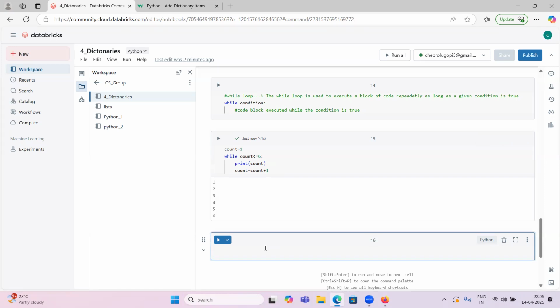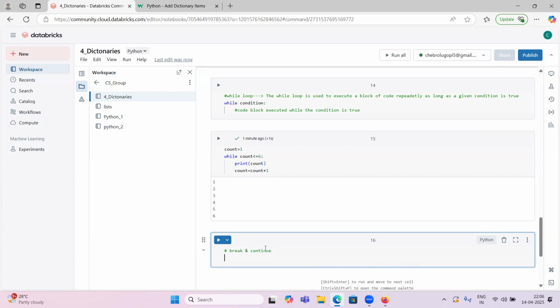In while and for loops, we have two statements, guys: break and continue. We will see the same in the for loop also. What will break and continue do? If you use the break statement, it exits the loop when encountered. Under this break, we will have one condition, guys.